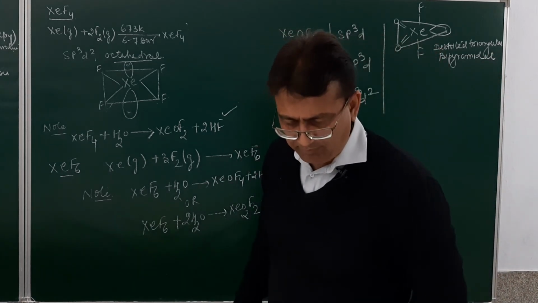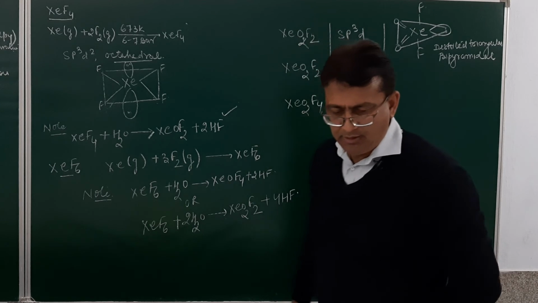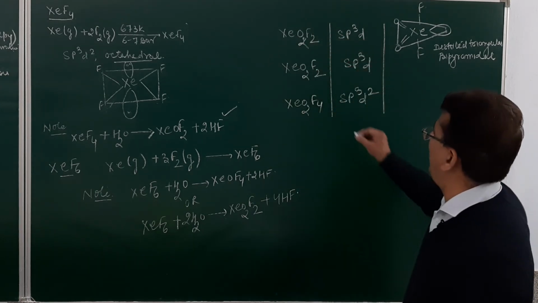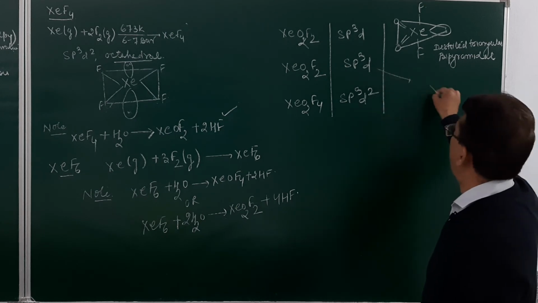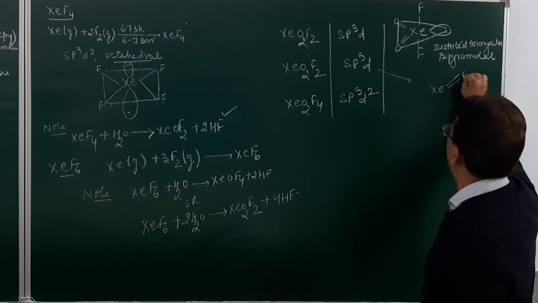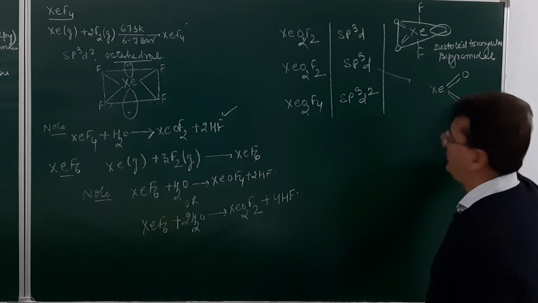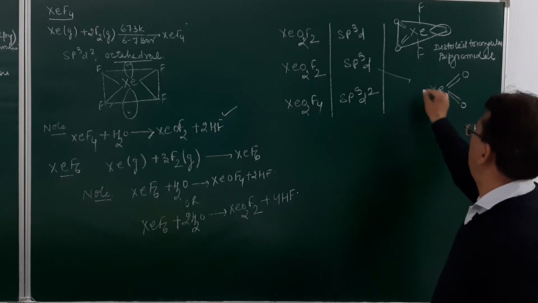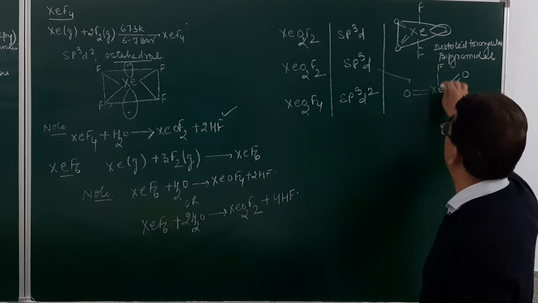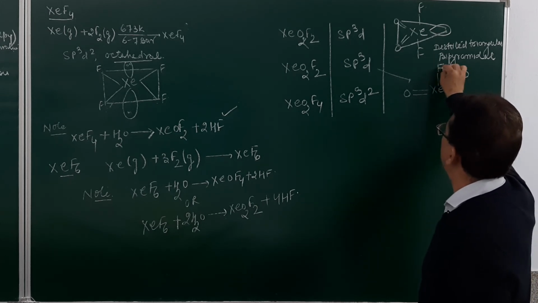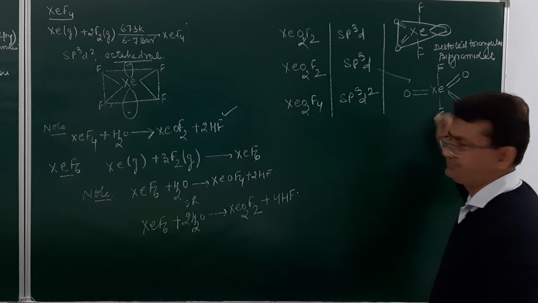Then we have xenon, this one XeO3F2. The structure of this will be Xe, double bond O, then double bond O, and then again over here double bond O. This will be fluorine, and again over here fluorine.